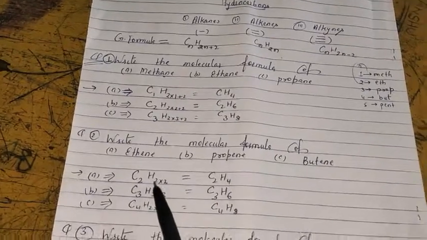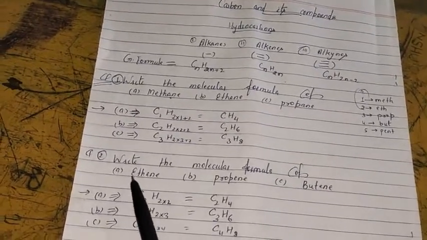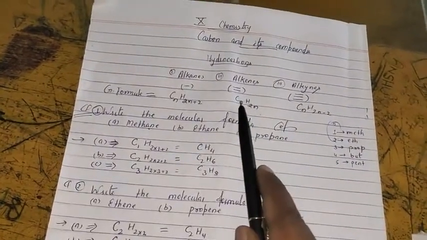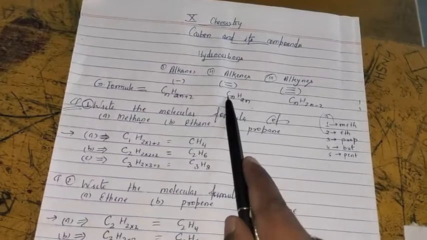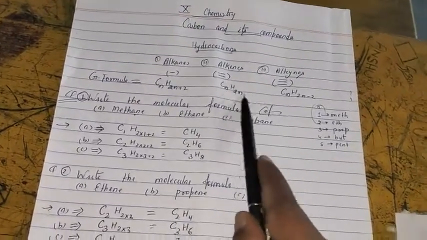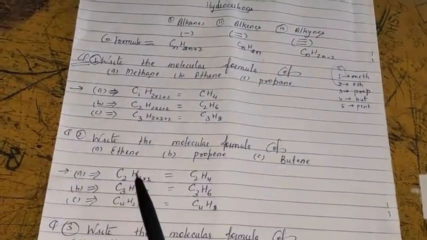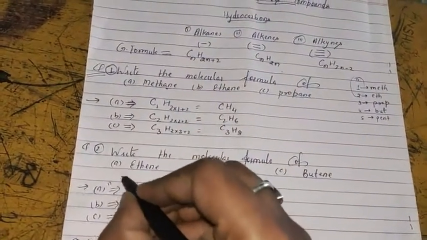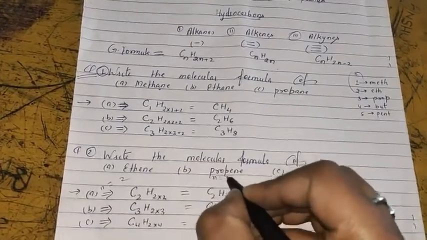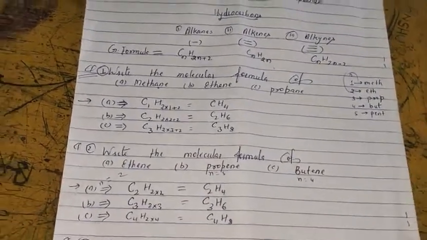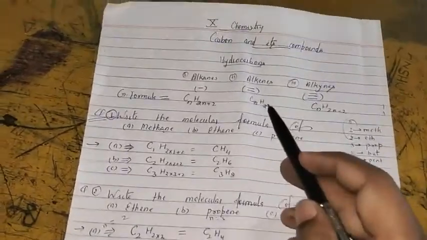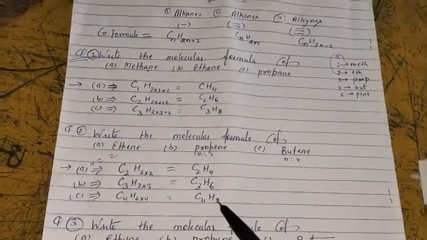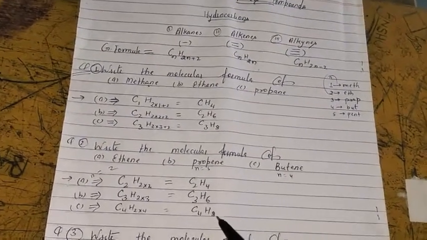Similarly for ethene, we have to write 2 for n, and ene exists here. It is saying that it is a compound of alkene, CnH2n. For n we have to write here 2, 3 and 4. So keeping the values here, we will get C2H4, C3H6 and C4H8 as the formulas of ethene, propene and butene.